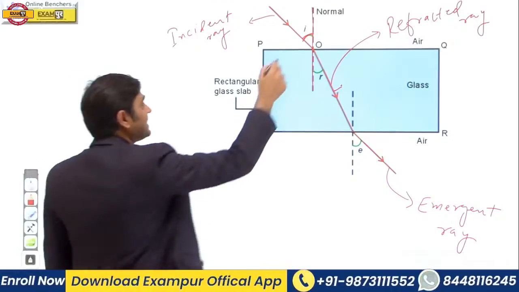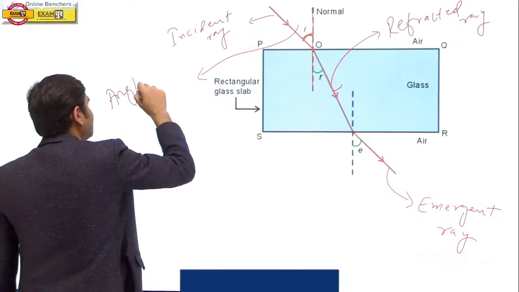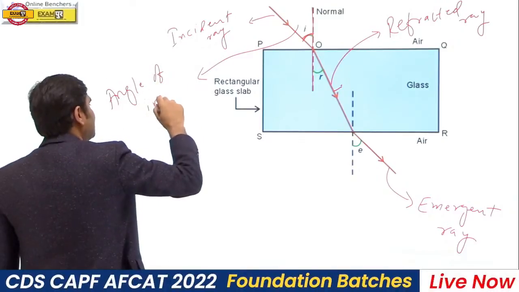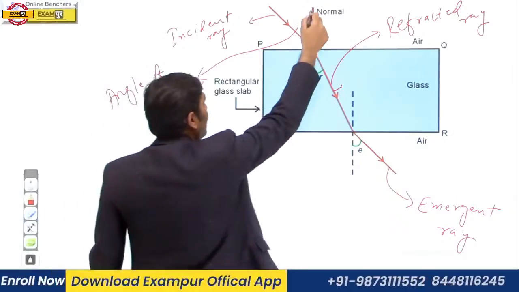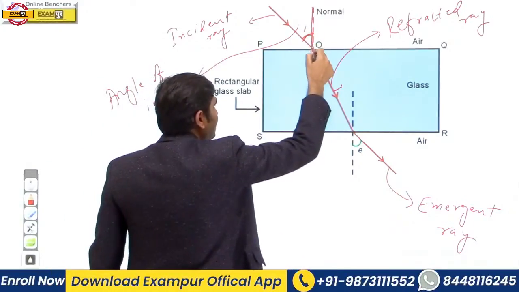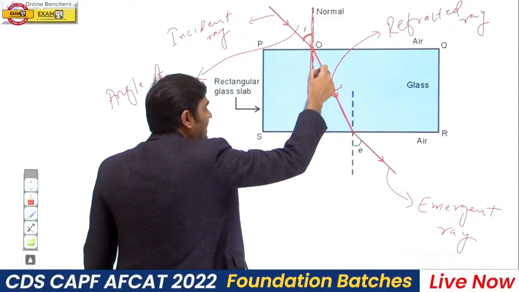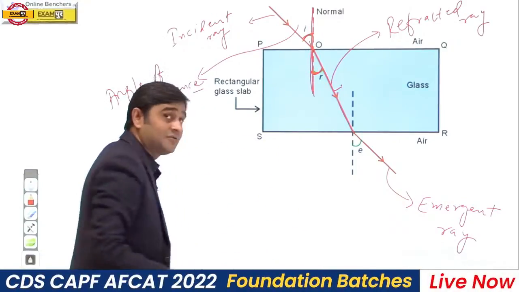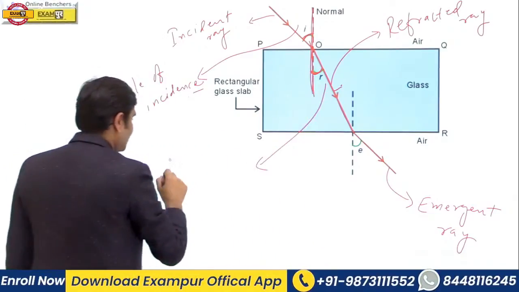Tell me, this angle is known as what? Angle of incidence. And this is the normal, and this is your refracted ray. The angle between the normal and the refracted ray is usually denoted by r, and this is your angle of refraction.